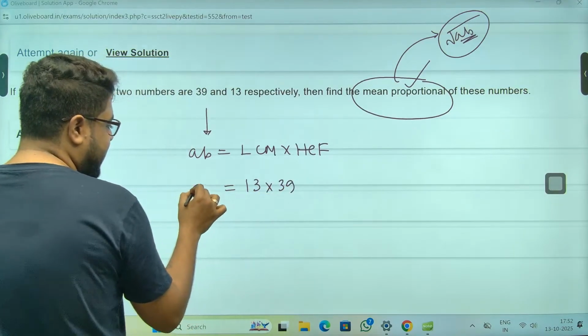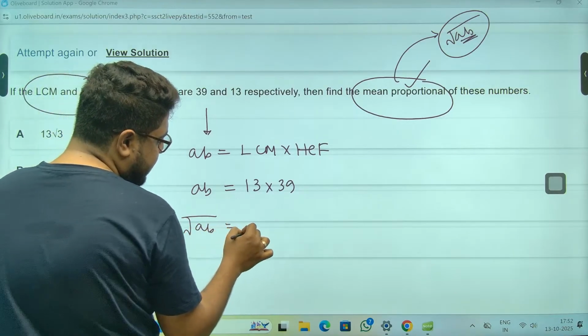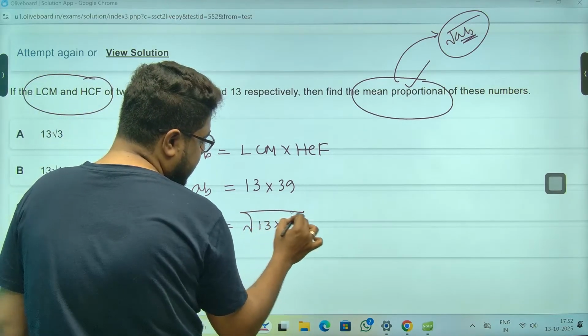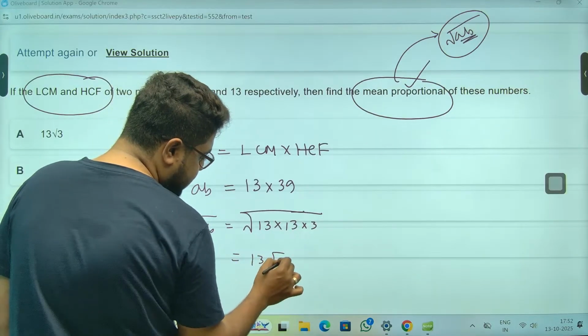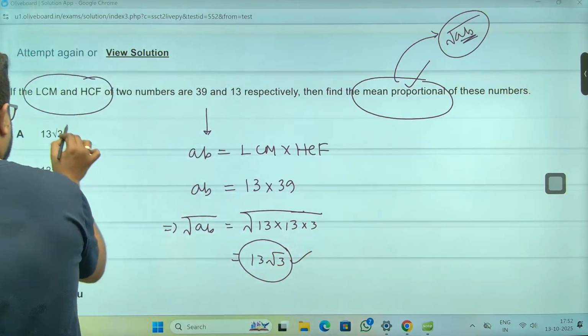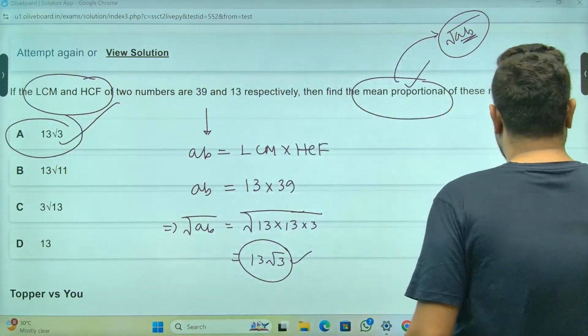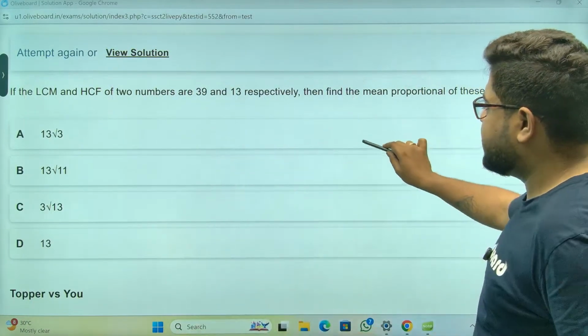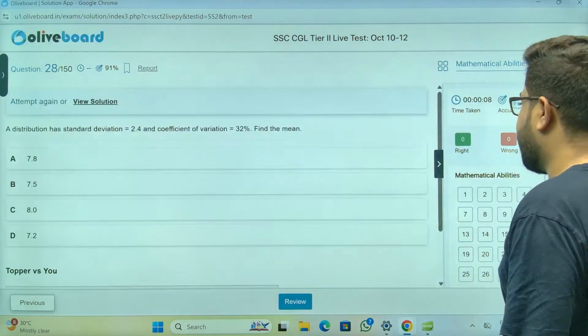So meaning AB is this, but again I need root AB. So root AB will be this. 13 into 39, I'm writing 13 into 3. 13 you take out, root 3 will be the answer. Option number A is the answer. I hope you guys can understand this. Again, these are the street smartness that I want from all of you.